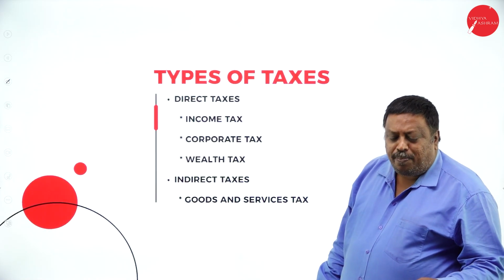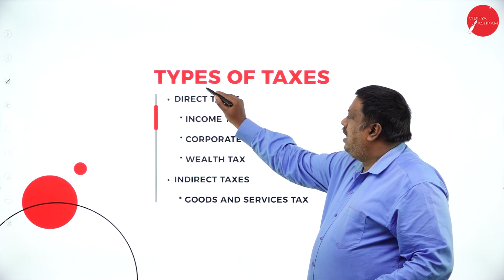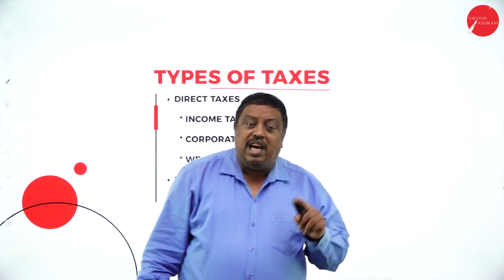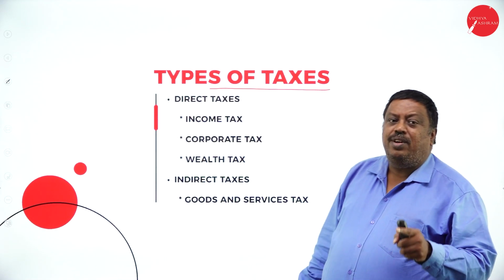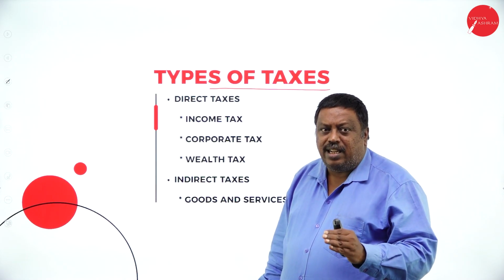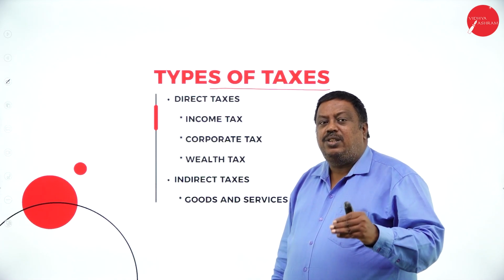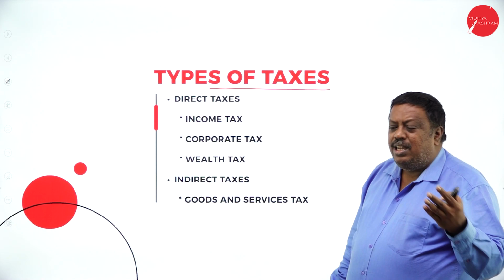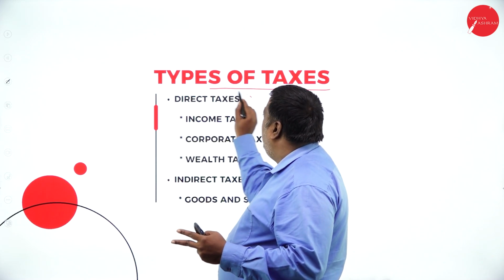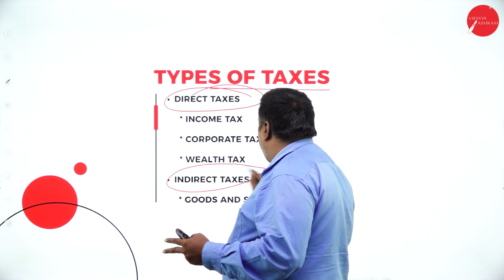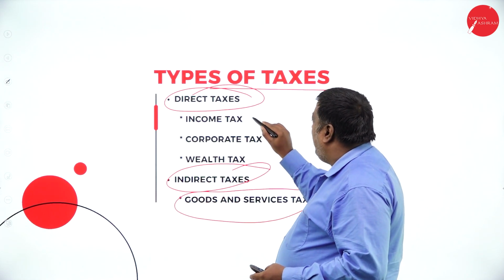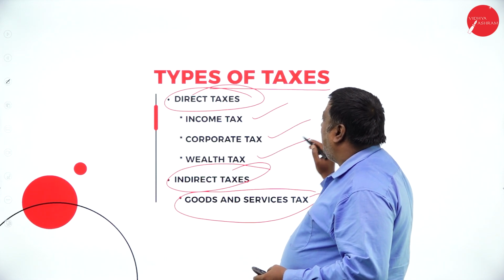And the last topic of today's session is types of taxes. Already you know, tax is an amount charged by the government for using the resources of society and receiving some income from society. So how many types of taxes are there? If they ask for a 2 marks question, mention the types of taxes, then you have to write direct taxes and indirect taxes. In indirect taxes, we have goods and services tax. In direct taxes, we have income tax, corporate tax, and wealth tax.